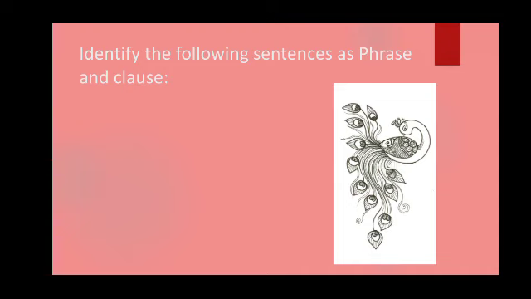See, identify the following sentences as phrase and clause. Means we will have to say whether the sentence is phrase or clause. From the stairs. See, from the stairs, no subject is there, no verb is there, and it is incomplete. Obviously, it is phrase.